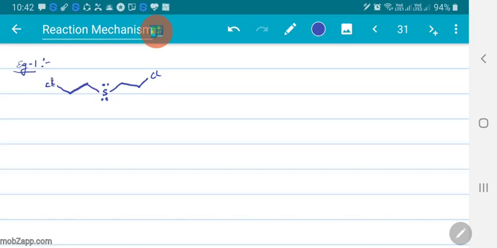Now, as sulfur has a lone pair of electrons, that sulfur can donate lone pair of electrons in SN2 way by replacing one chlorine. So this is nothing but SN2 mechanism, because lone pair is donated from downward and chlorine is lost from upward. That means both are in opposite positions.